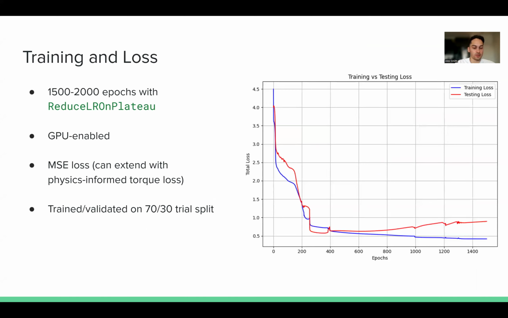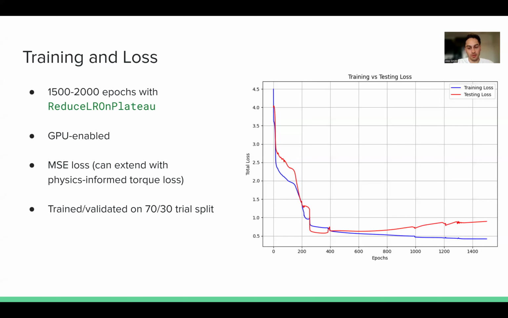So as we go into the training and loss, you can see here, this is one of the training versus testing plots that we have from learning about this project and getting to a point where now we're in this final deliverable. Using 1500 to 2000 epochs really gives a good sense of whether or not this is learning properly. In between that has been kind of ideal. Using more than that is too much. It's overkill for this project since there really isn't that much data to be training on in the first place. Using less doesn't capture the scope very well.